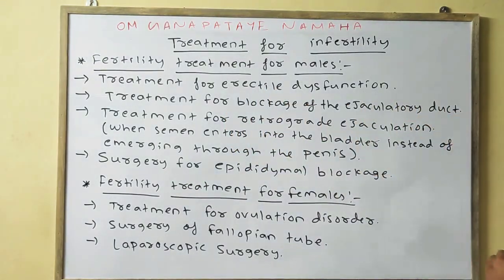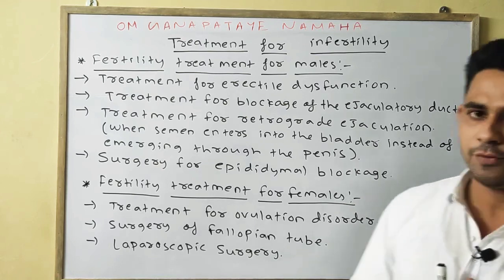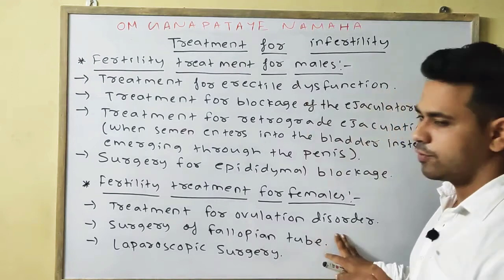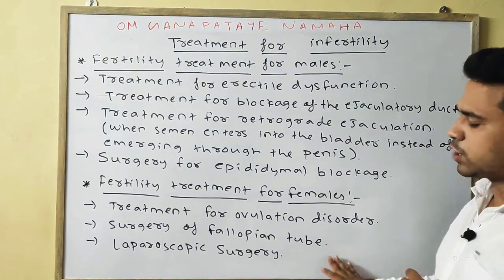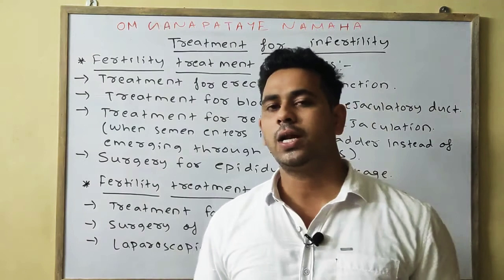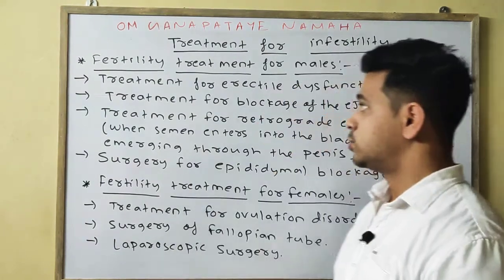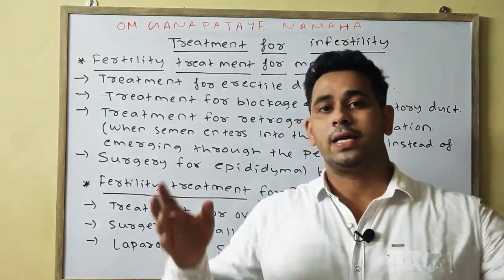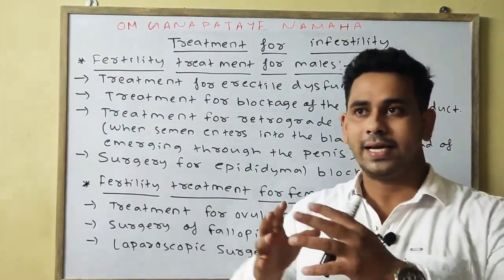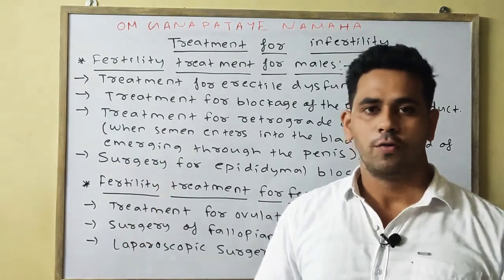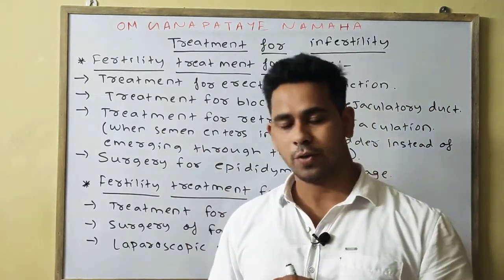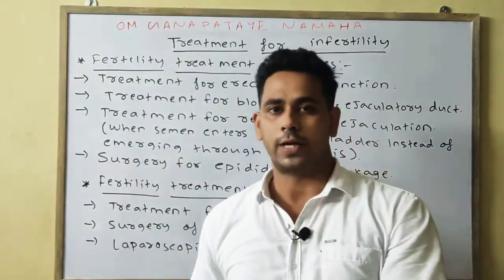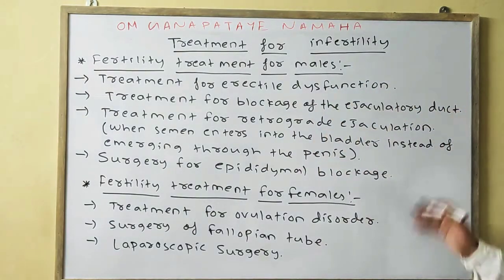So there are three fertility treatments for females, by which infertile females can become fertile: treatment for ovulation disorder, surgery of the fallopian tube, and last one is laparoscopic surgery. So these are the fertility treatments for both male and female, by which they can be treated or cured from infertility to fertility, or we can say converted from sterile to fertile. Please note down.